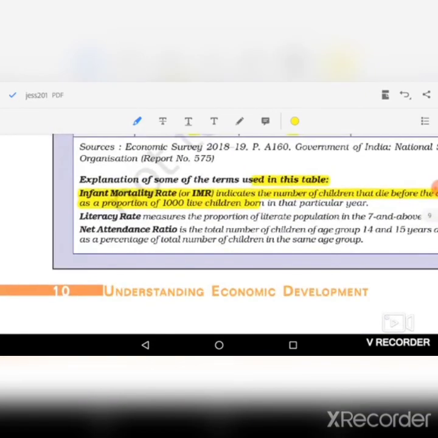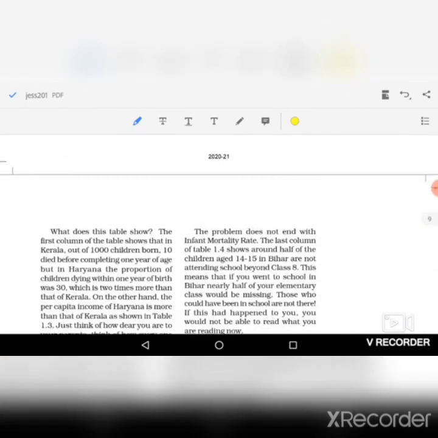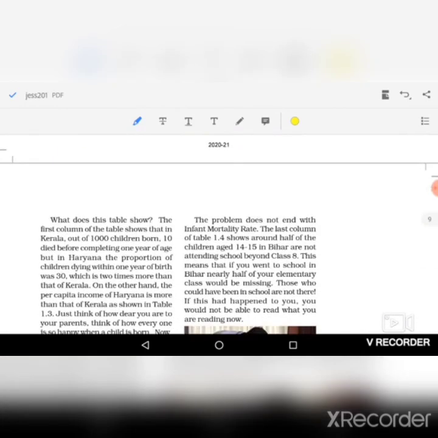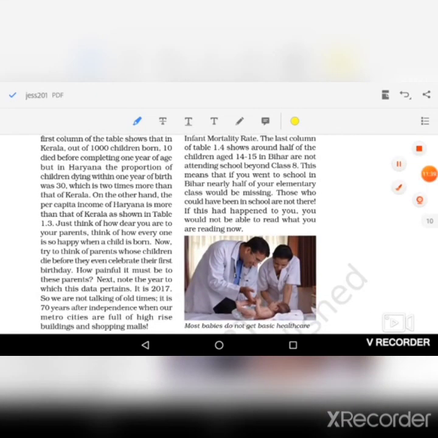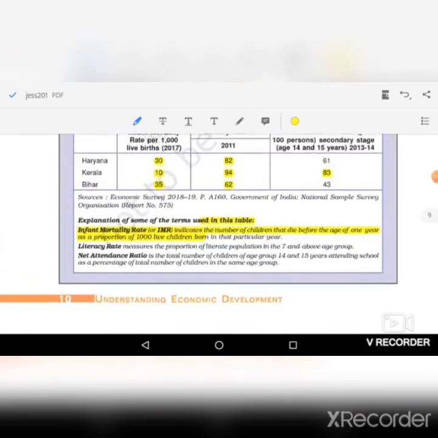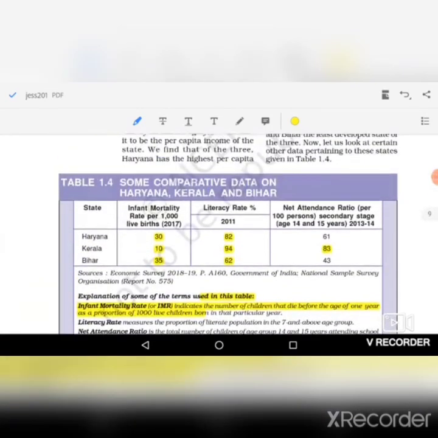and in the next lecture we will discuss how UNDP in its human development report uses these healthcare and educational indicators to compare different countries. In the next video we will discuss the indicators used by UNDP, United Nations Development Programme, in its human development report to compare different countries.